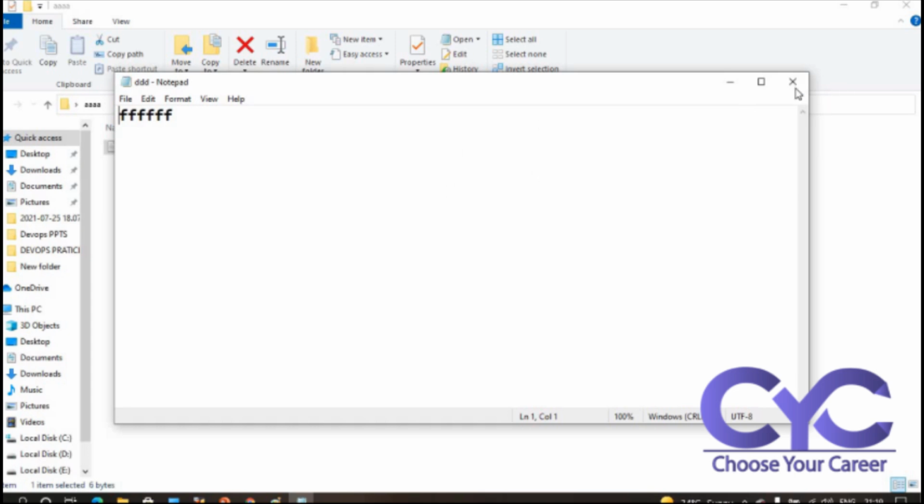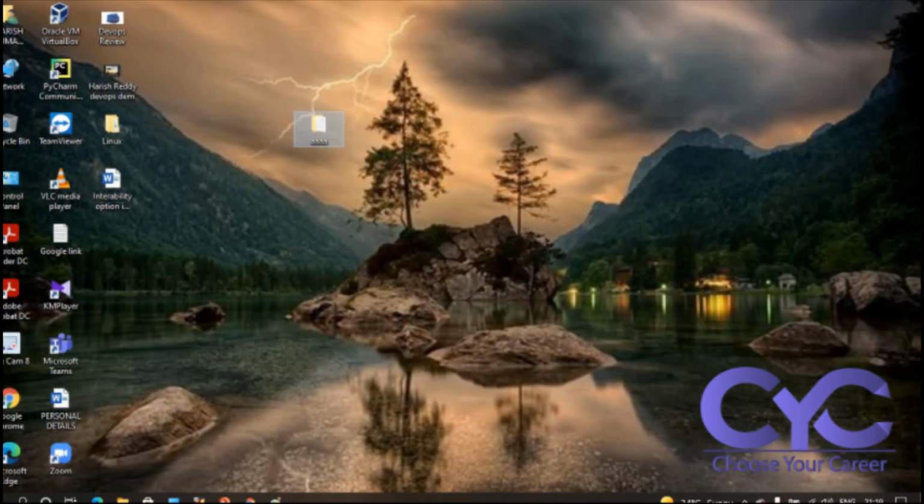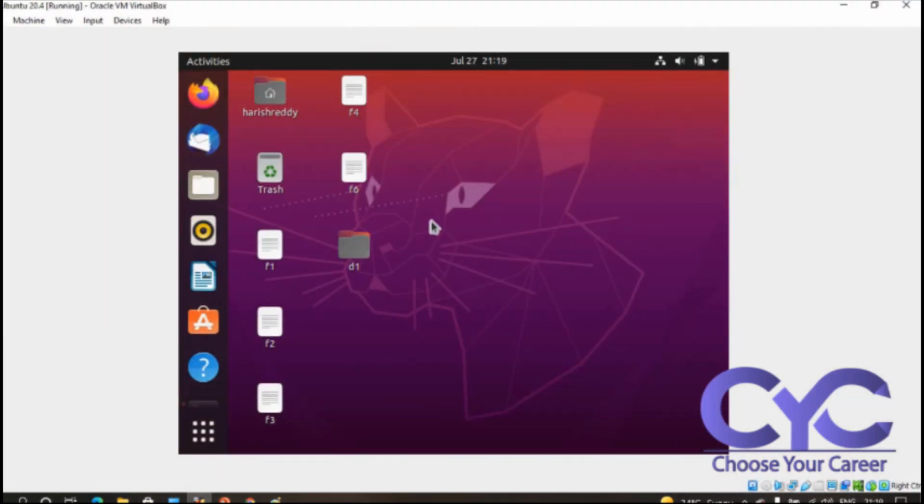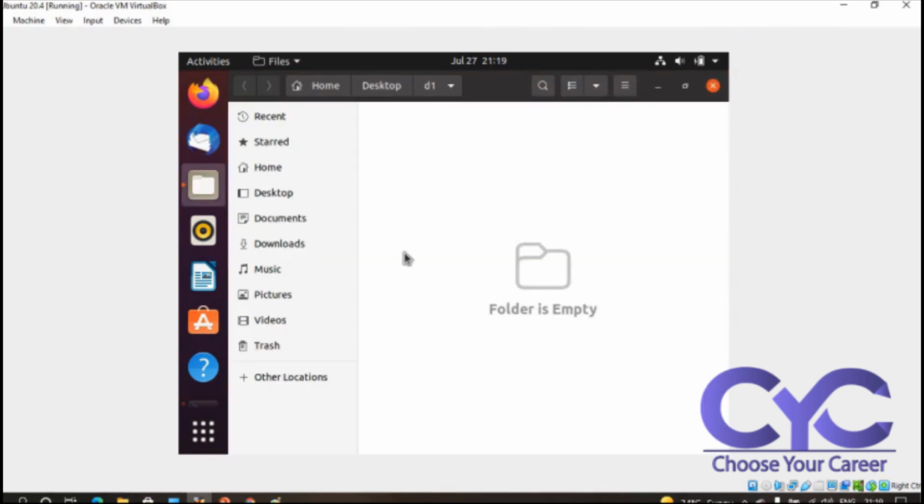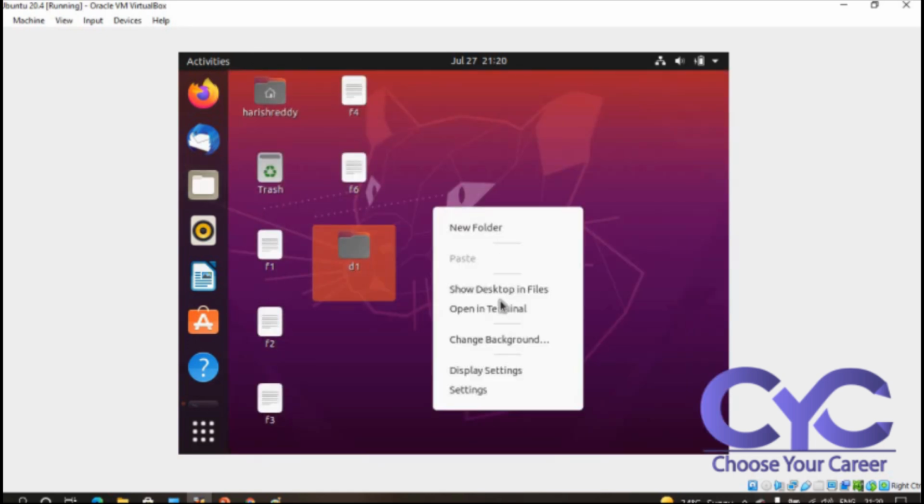But coming to Linux, what we are doing is we are creating a file. We are creating some directories. See here, I'm opening the directory. I want to create a file here. I want to give some permission access based upon the file permissions. Here I have not created any file, but if I want to open any directory, definitely I can access some file. Based upon the access, we need to learn.